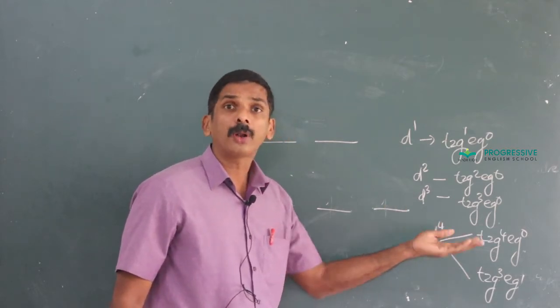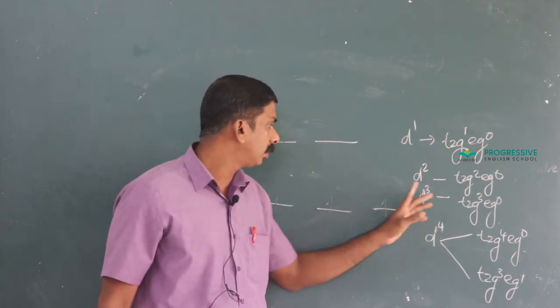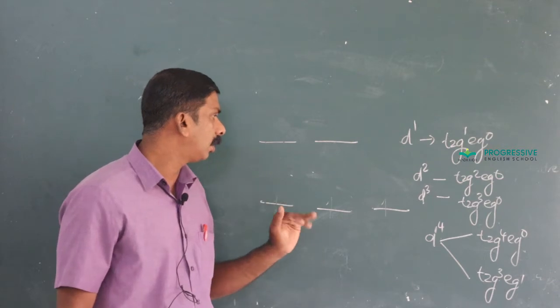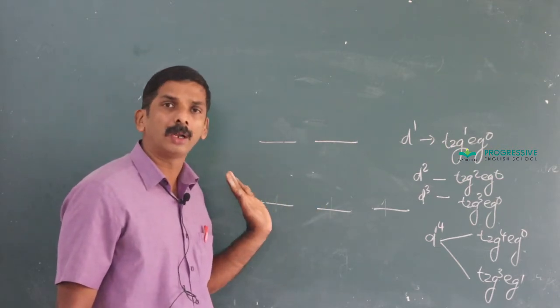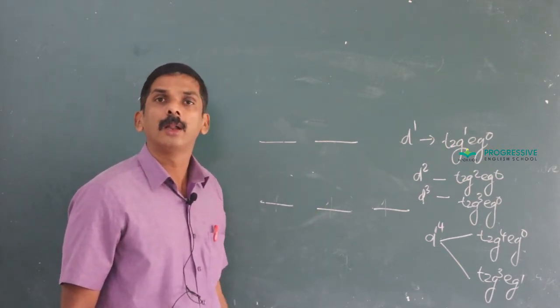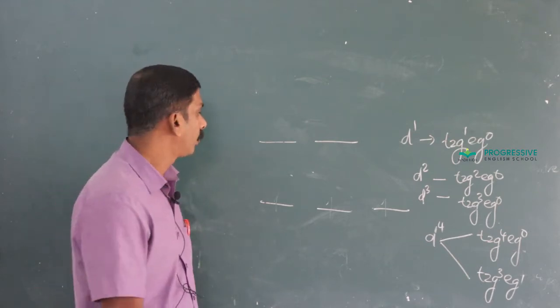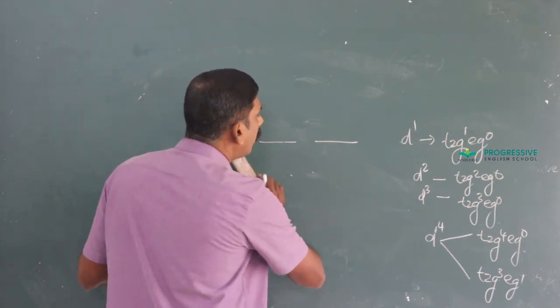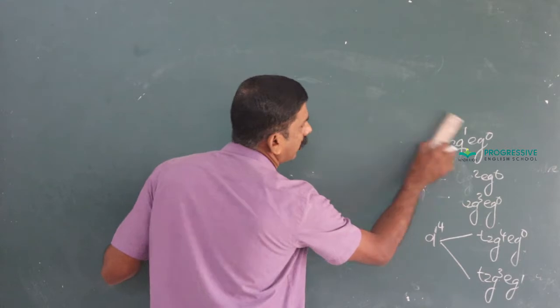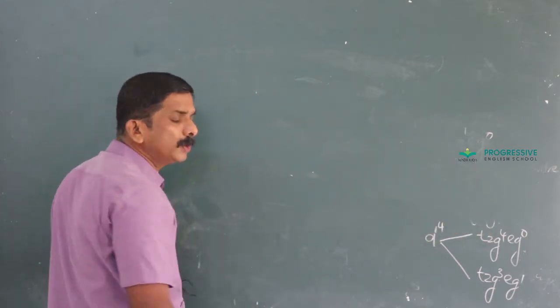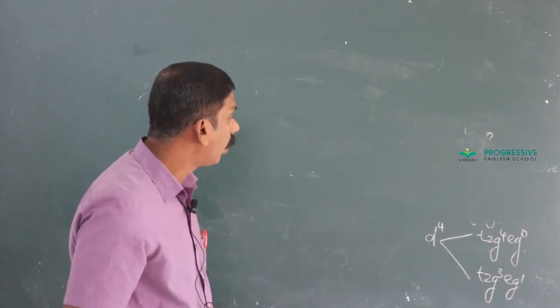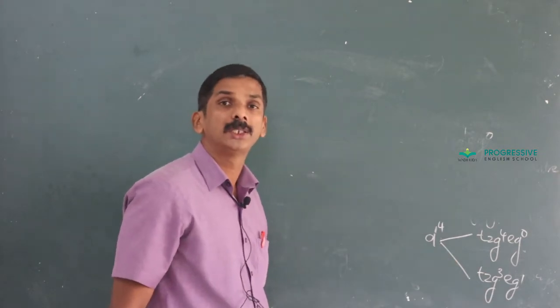It is applicable for metal atoms with d4 to d7 configurations. For d1 to d3, there are no other possibilities; all the 3 electrons tend to occupy the lower energy level. And which is the actual configuration, whether it is T2g4 Eg0 or T2g3 Eg1?